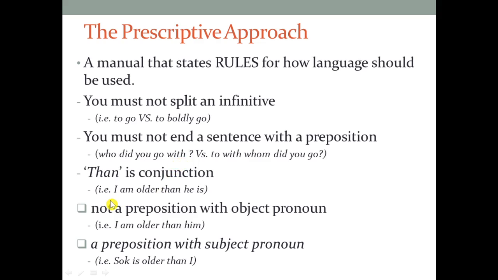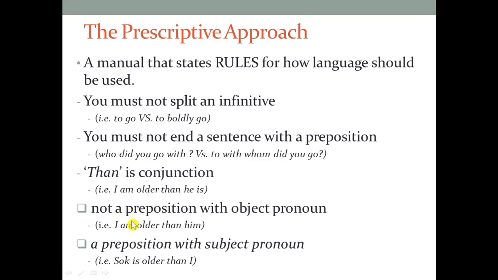Now take a look at another example of a rule in the prescriptive approach, like than. In case you check the dictionary for the word than, it functions as a conjunction or preposition. In the prescriptive approach, than can be a conjunction. For example, I am older than he is.